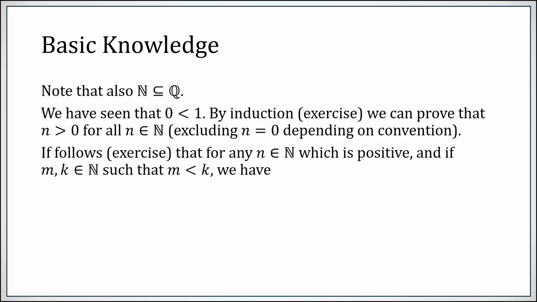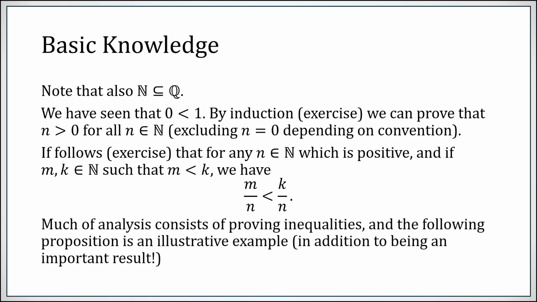It then follows, again, this is just an exercise, that for any natural number, possibly excluding 0, if that's where you consider the naturals to begin, then for any two natural numbers m and k, so that m is less than k, you can divide by a natural number, this is why you have to exclude 0, and preserve the inequality. Now, a lot of analysis consists of proving various inequalities. So the following proposition is a nice illustrative example.